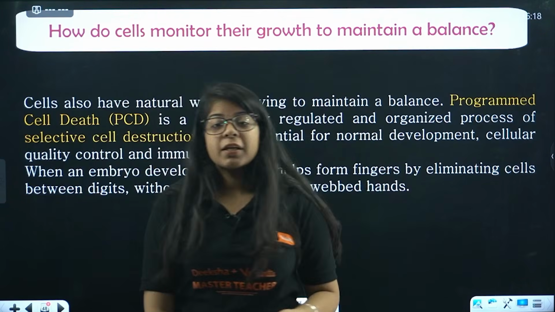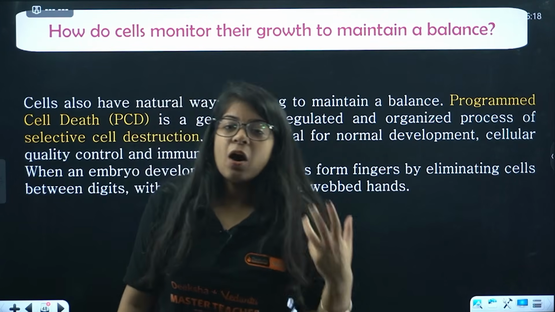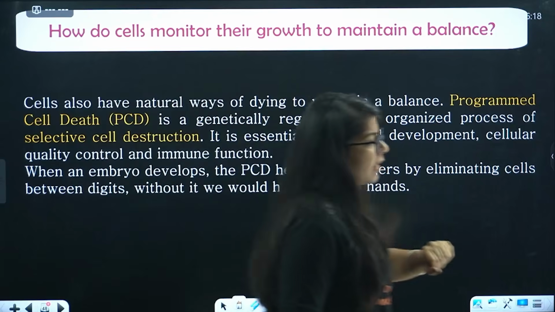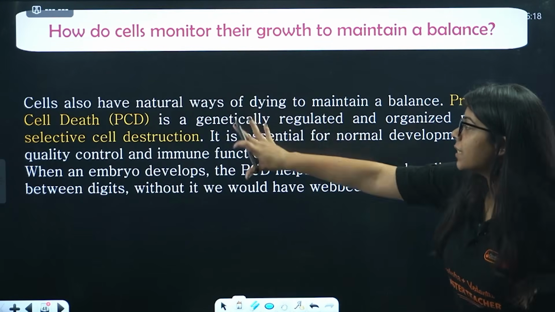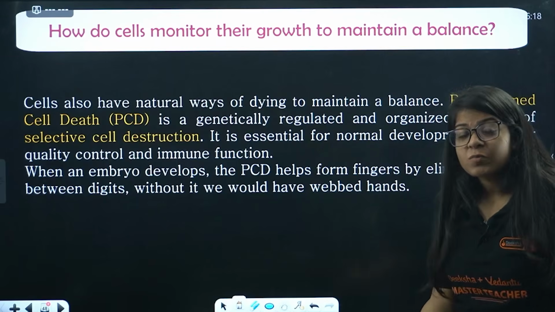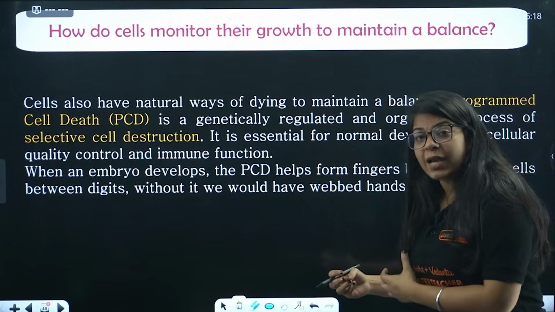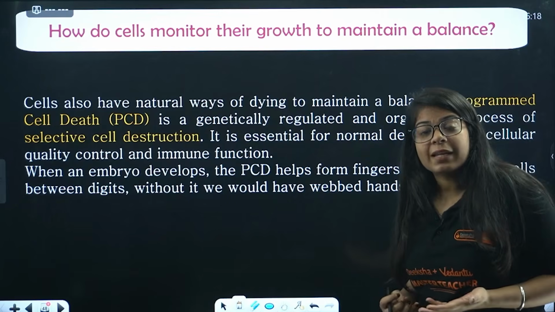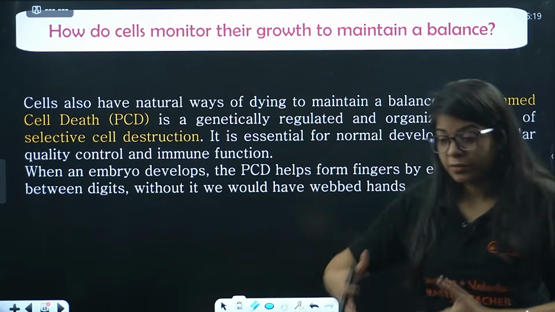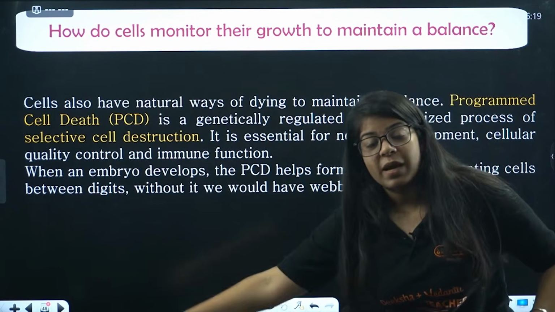Now, the new topic we had was cell growth, right? How do cells monitor their growth to maintain a balance? Let's read it very carefully, line by line. Cells also have natural ways of dying. Now we know there are lysosomes. With the help of lysosomes, cells die. But if the cells keep on dying, we won't be able to sustain, right? We need cells to sustain. So they also grow together. The cell divides, lysosomes end the dead cells.